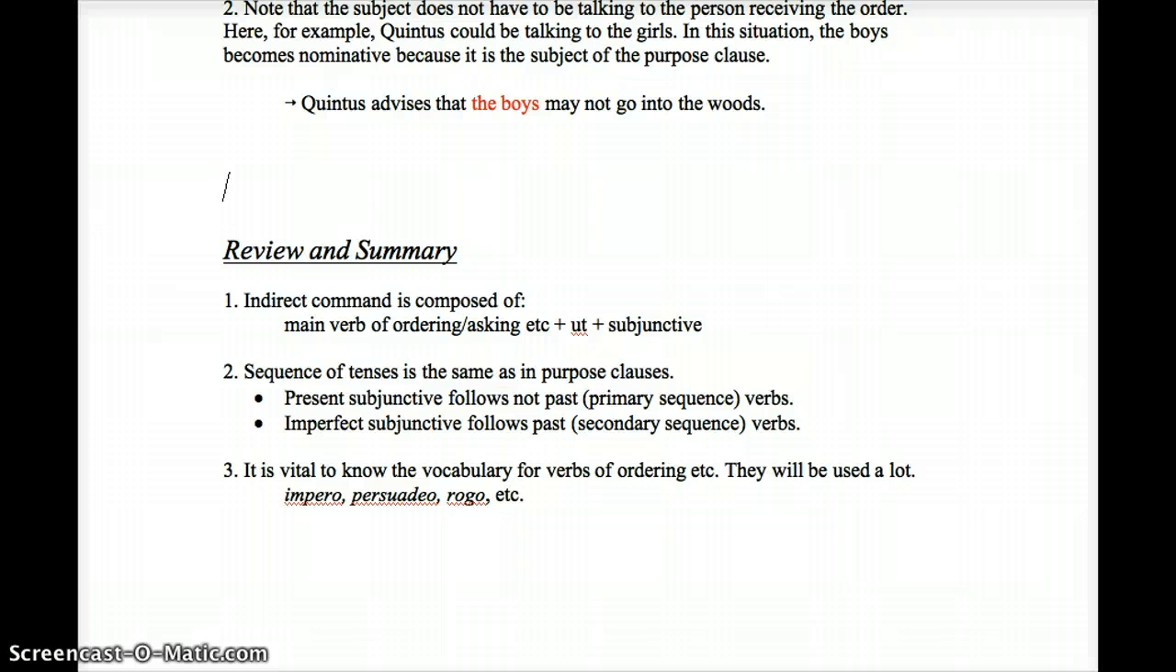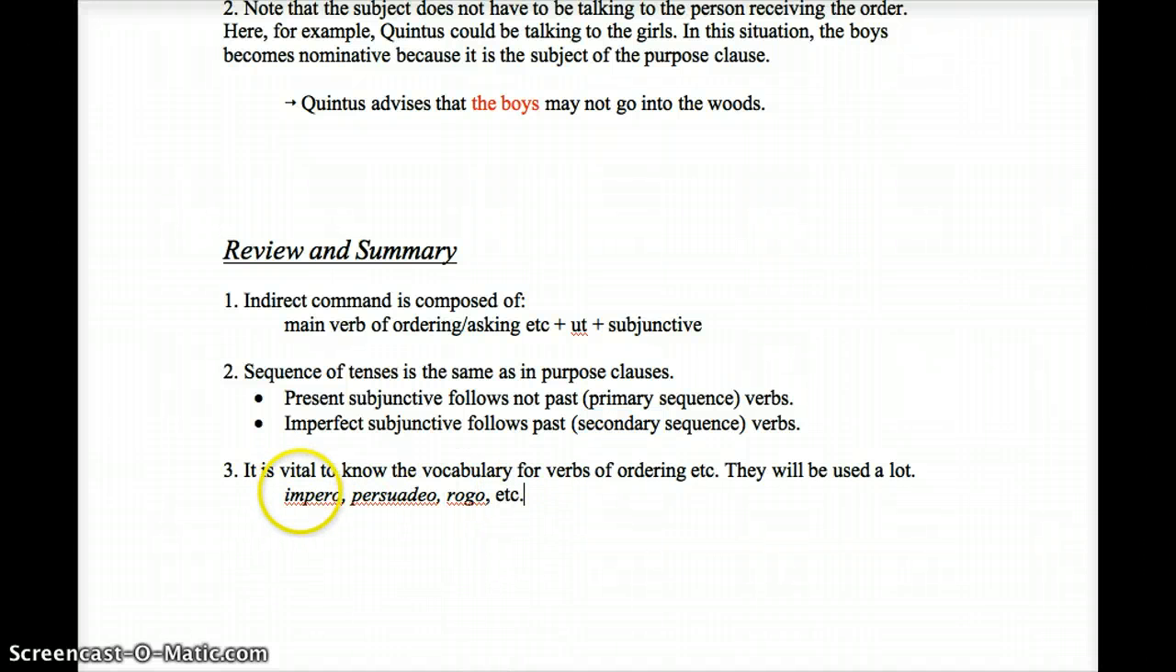So to review, an indirect command is composed of a main verb of ordering or asking, etc., plus ut, plus the subjunctive. Second, the sequence of tenses that we learned for purpose clauses is the same. That is, a present subjunctive follows a main verb that is not past. That is a primary sequence verb. Let's start getting this term primary sequence. An imperfect subjunctive follows a past verb. That is secondary sequence.